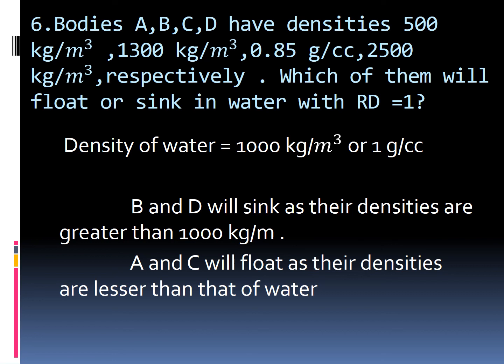And bodies A and C will float in water. Why? Because they have lesser density than water. One is 500 kilogram per meter cube and the other one is 0.85 gram per cc. In CGS unit, water is 1 gram per cc, and here it is 0.85 gram per cc, so it is lesser than the density of water. So A and C will float in water and B and D will sink in water.